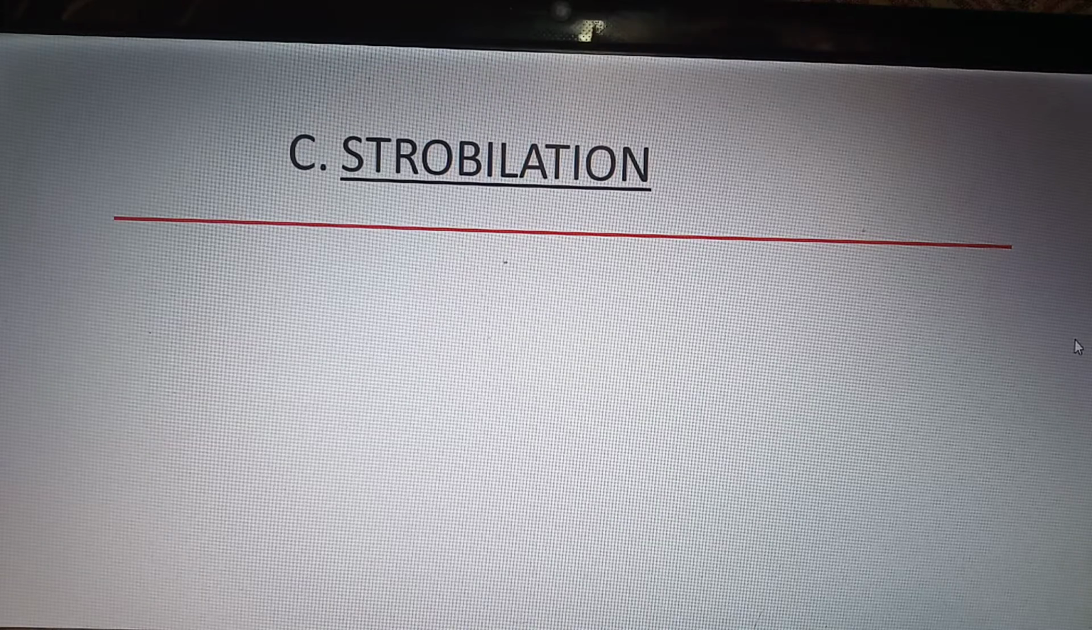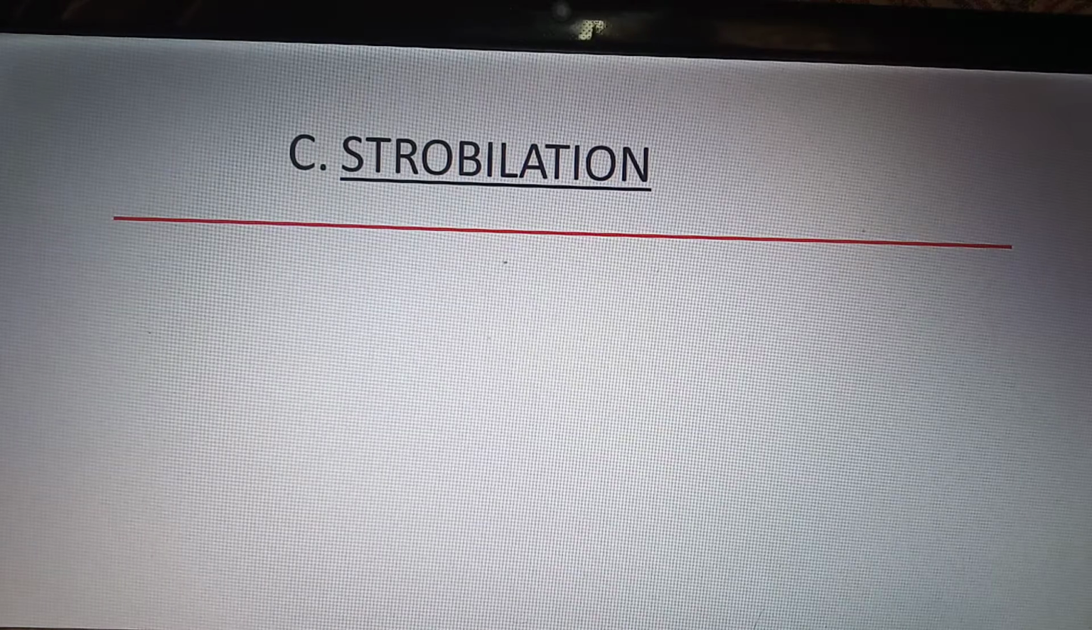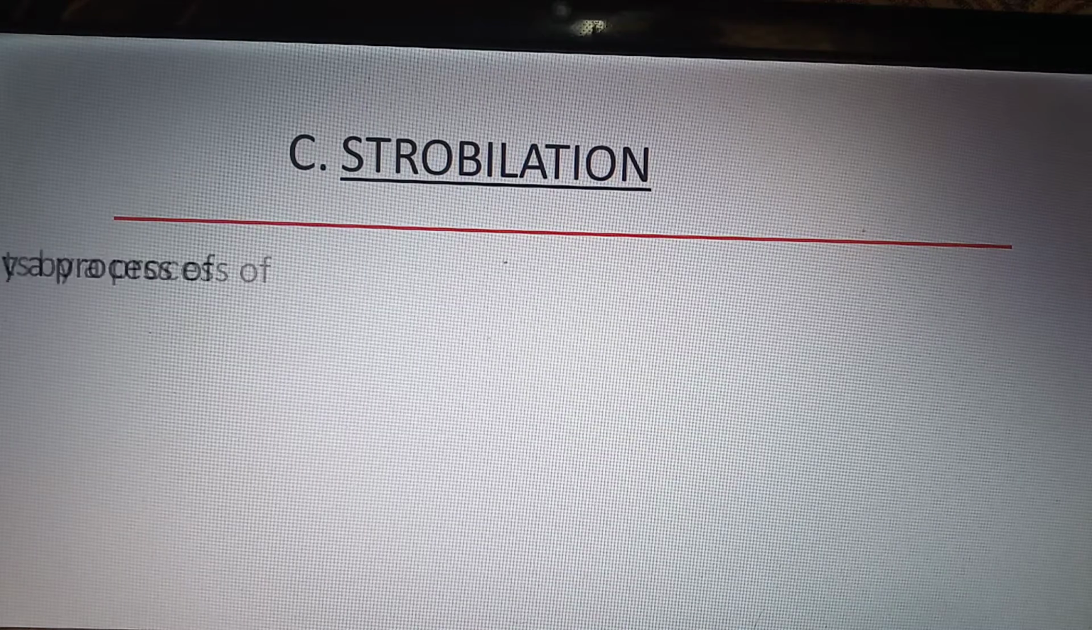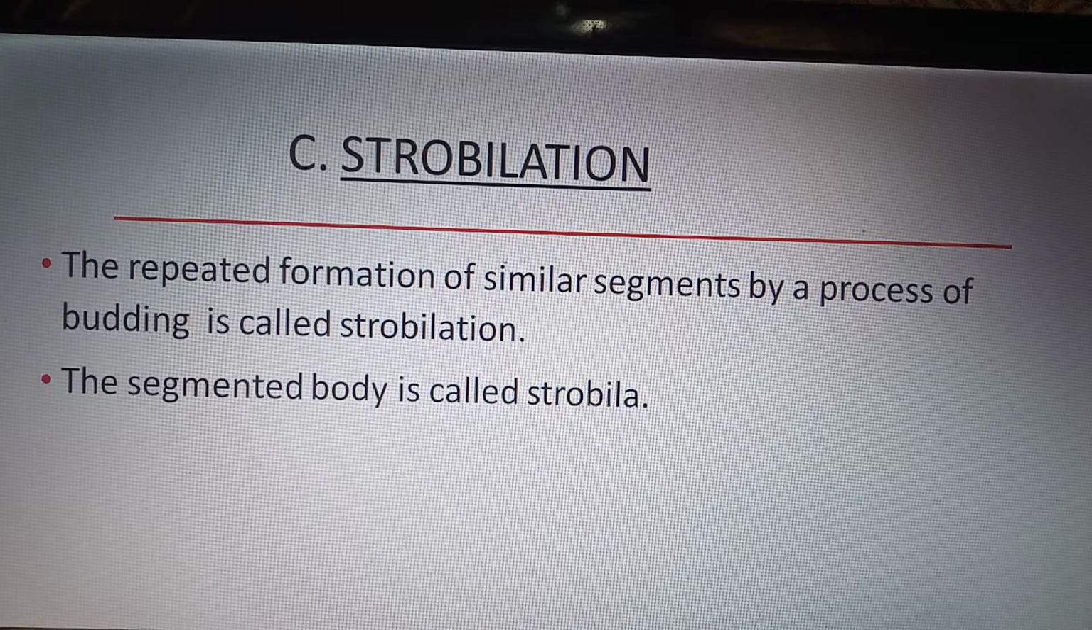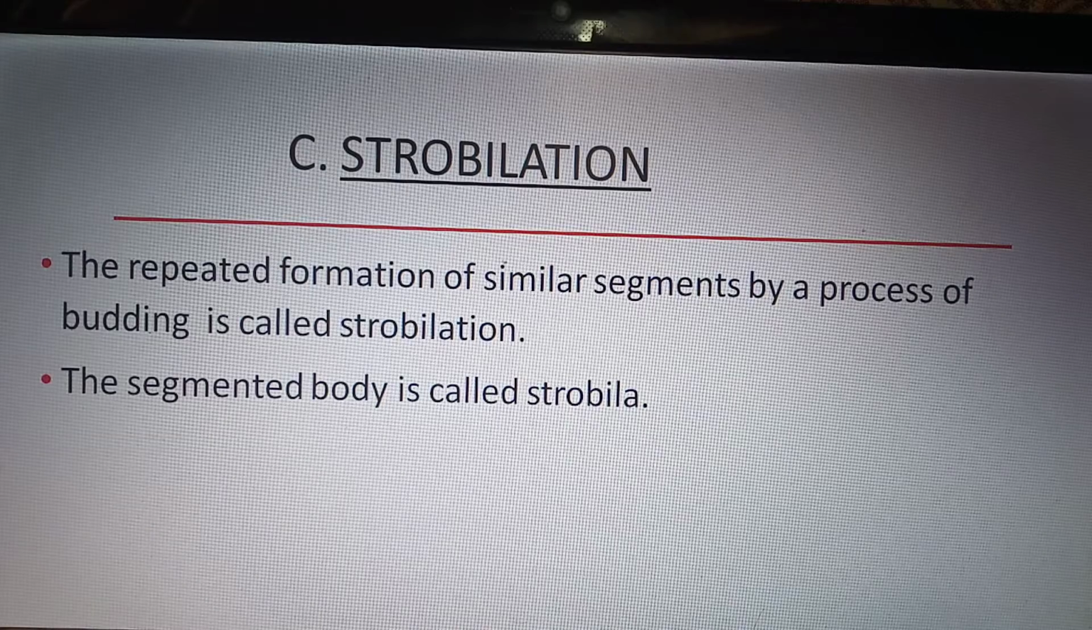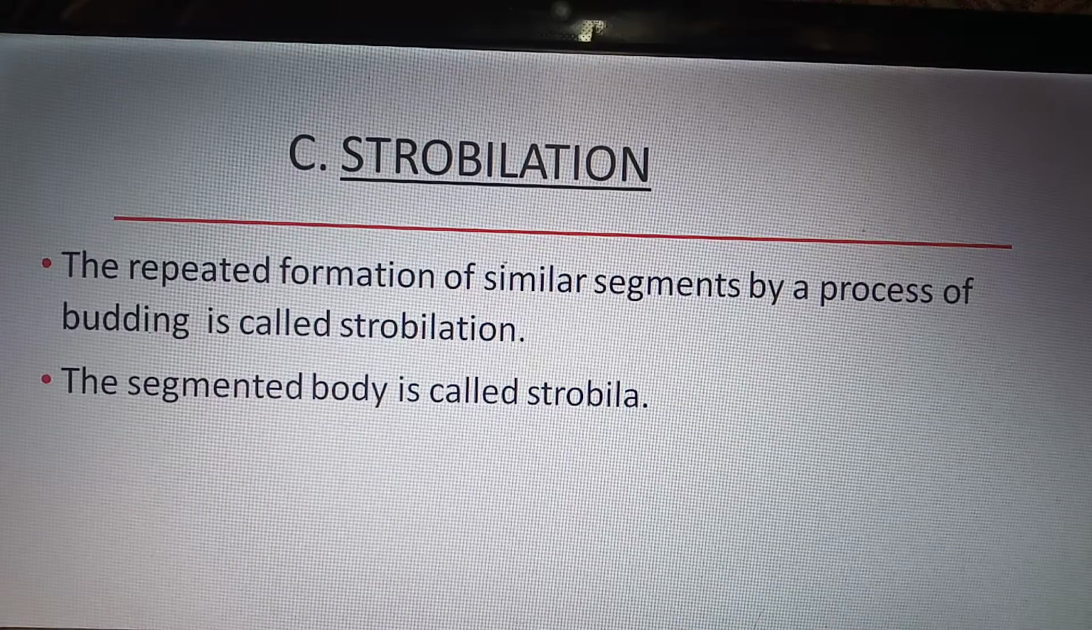So let us discuss the third type of budding, that is strobilation. In strobilation, there is a repeated formation of similar segments by the process of budding. Repeated formation of similar segments by the process of budding is known as strobilation. The whole segmented body is called strobila.